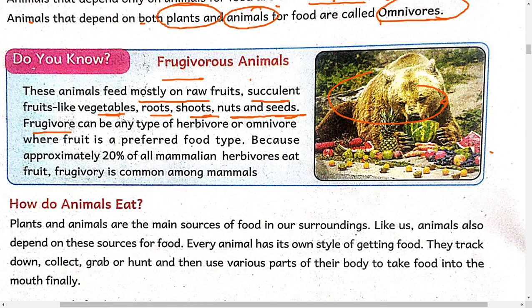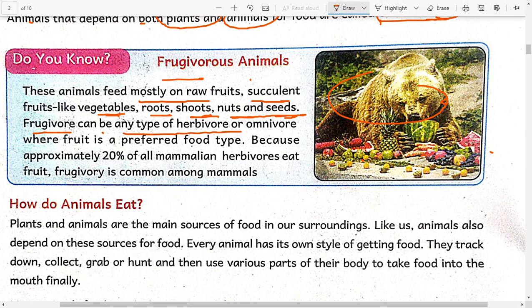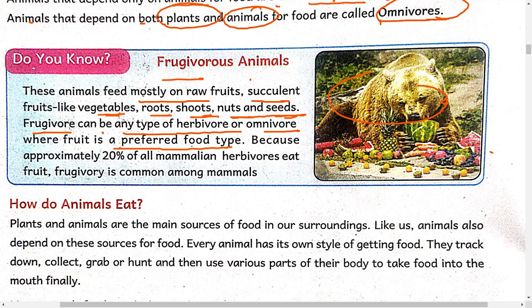So a frugivore can be any type of herbivore or omnivore where fruit is the preferred food type. Whether it is an omnivore or herbivore, but its preferred food type is fruit, it is a frugivore, because approximately 20% of mammalian herbivores eat fruit. Frugivory is common among mammals. So in mammals, frugivorous is common.